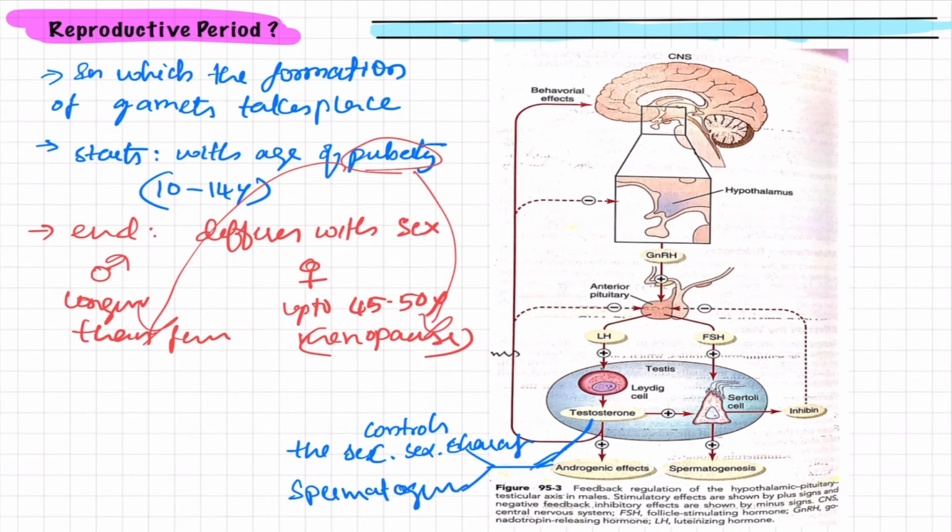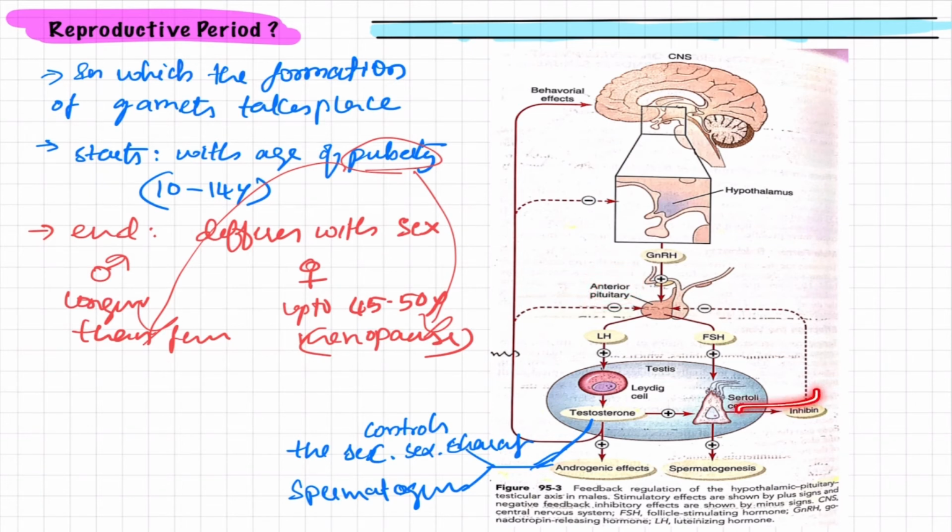spermatogenesis. Whereas what is the role of Sertoli cells? These Sertoli cells have a positive role on spermatogenesis, and they will also release a substance known as inhibin. This inhibin has negative feedback regulation, by inhibiting the anterior pituitary.